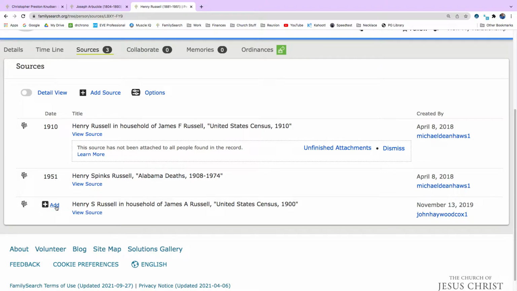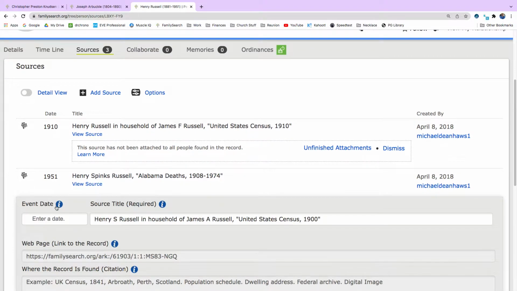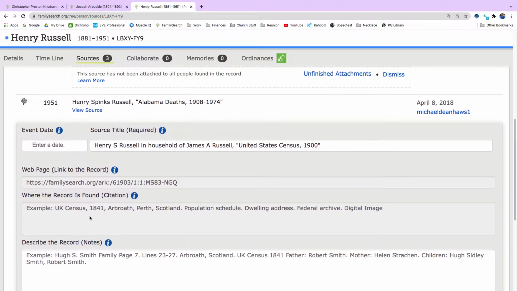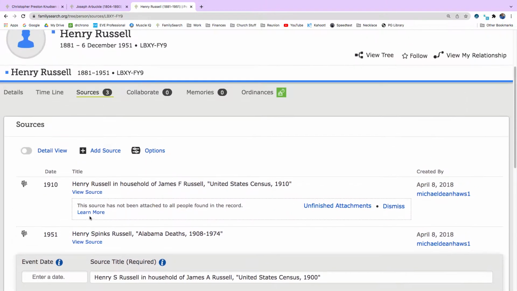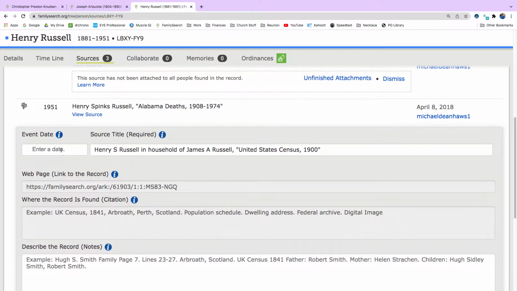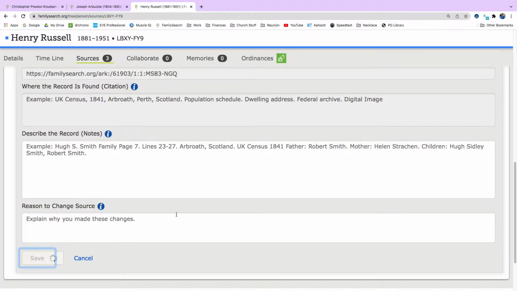Let's go ahead and add this date. So I'm going to click Add, and this is a 1910 census record, but there's no information on it. So that's interesting. 1900. So we may want to go back and try to find that record and make it better.